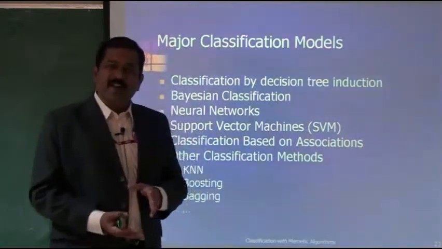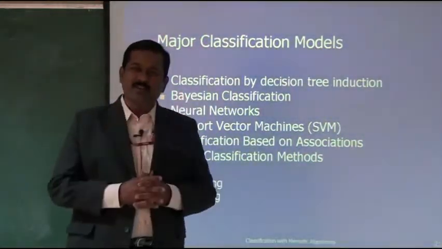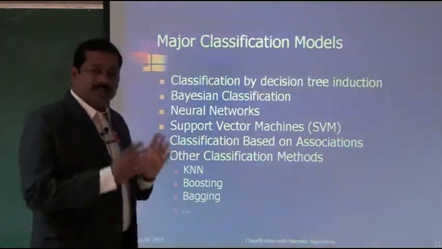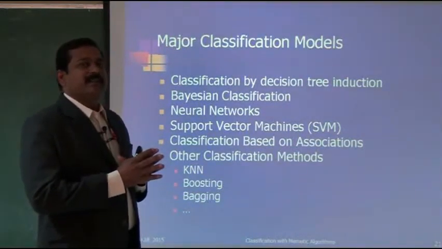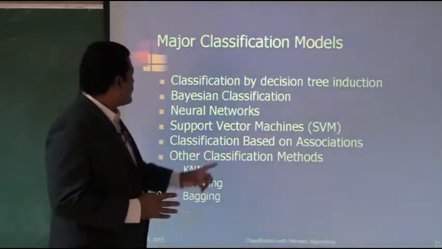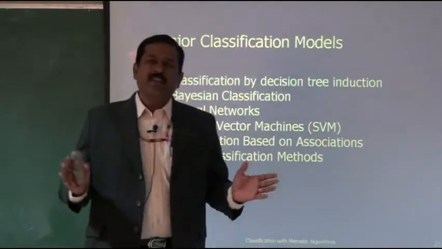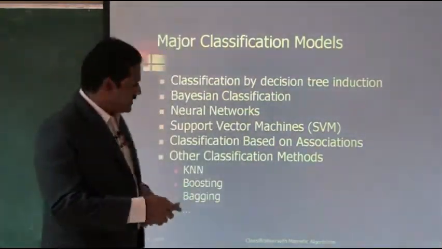Now we are going to add another method to this, that is we are going to use evolutionary computation for this classification problem. Particularly we are going to use one of the major important techniques called genetic algorithm for this classification purpose, with which we are going to generate classification models. So this is the idea.